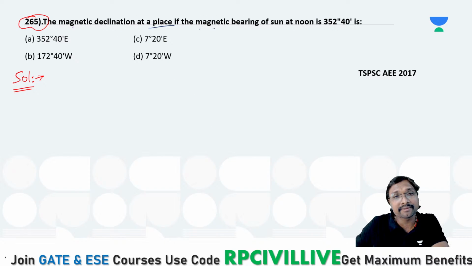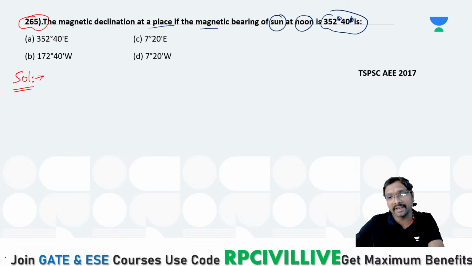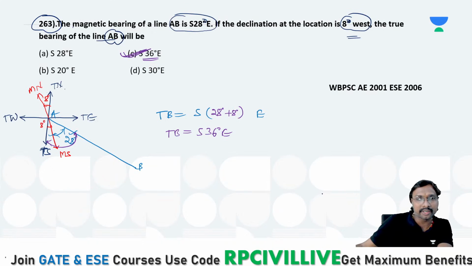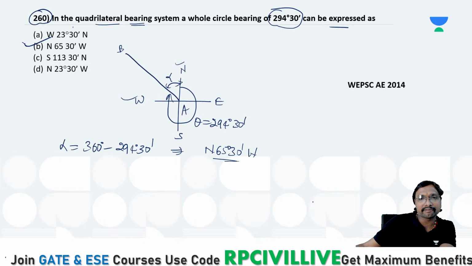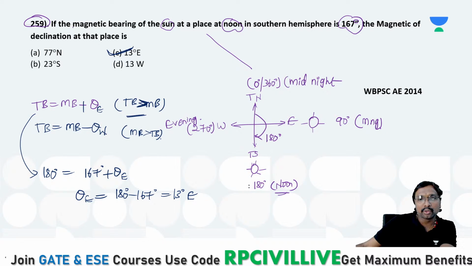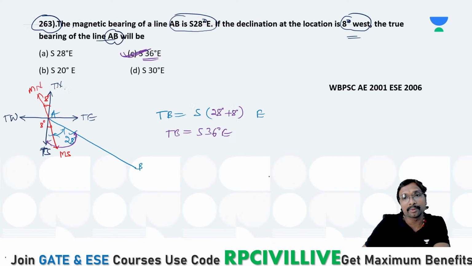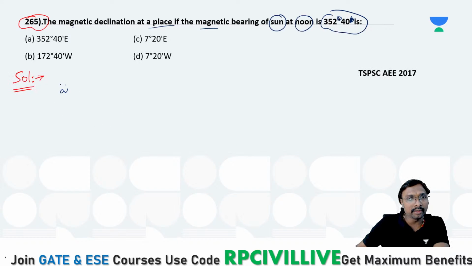Find the magnetic declination at a place if the magnetic bearing of the sun at noon is 352 degrees 40 minutes. Do you remember, everyone, at noon how much it will be? At noon the sun must have a true bearing of 180 degrees. You have to be careful. At noon, for the sun, the true bearing will be 180 degrees only.